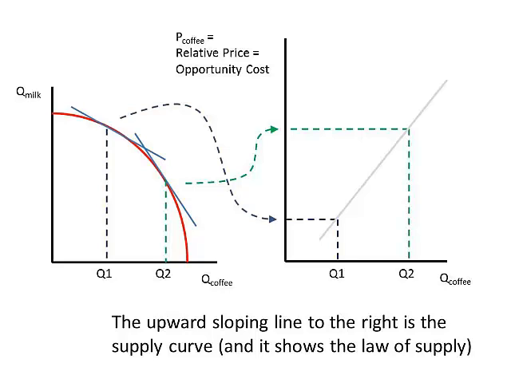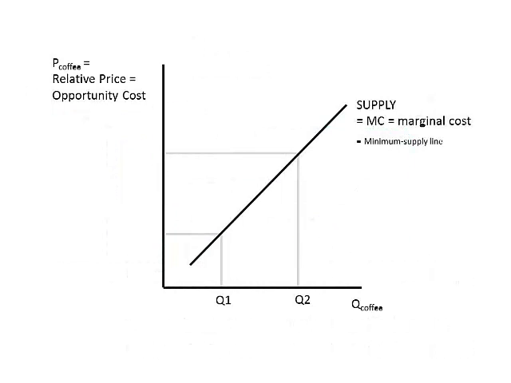All right, let's review. The law of supply holds because of the shape of the production possibilities frontier. The PPF is concave, and therefore the opportunity cost increases as we produce more and more. When the opportunity cost increases, the marginal cost increases with it because they are defined as being the same. When the marginal cost of producing something increases, when you produce more and more, then the firm will have to receive a higher price in order to supply more goods to the market.